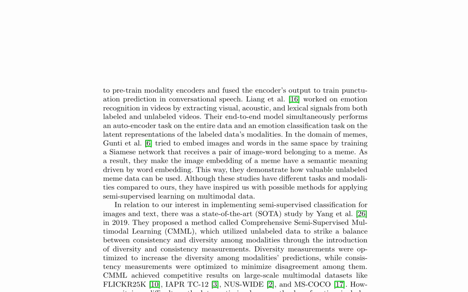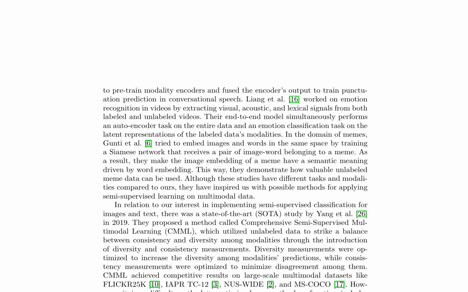Proposed an end-to-end model that simultaneously performs autoencoder and emotion classification tasks on visual, acoustic, and lexical signals from labeled and unlabeled videos. Gunti et al. embedded images and words in the same space using a Siamese network, enabling the use of unlabeled meme data. Yang et al.'s comprehensive semi-supervised multimodal learning (CMML) method utilized unlabeled data to balance consistency and diversity among modalities, achieving competitive results on large-scale multimodal datasets. However, CMML's optimization is challenging due to its complex loss function and dependence on multilabel predictions.